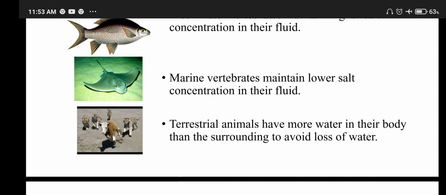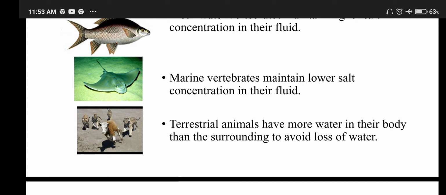Ionic regulation is the control of ionic composition of body fluid. Excretion is the process by which the body gets rid of the nitrogenous waste products of protein metabolism.